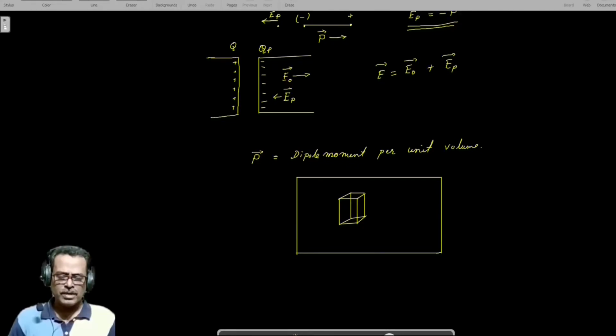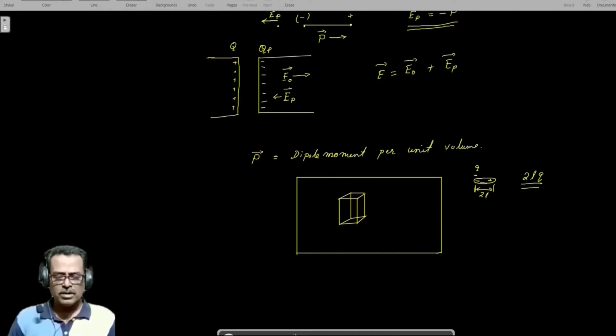Suppose we are taking the length of this volume as the distance between the positive and negative charge of a dipole. Suppose this is a molecular dipole, and here it is negative and here it is positive. In case of a dipole, we usually take this length as 2L, and if this is Q, then the dipole moment is equal to 2QL.